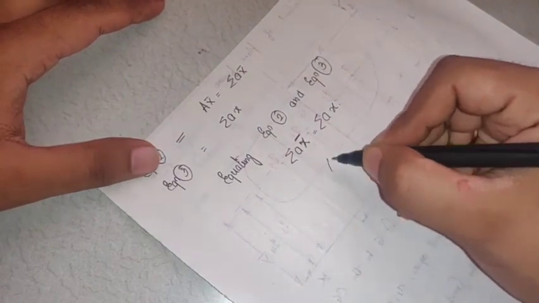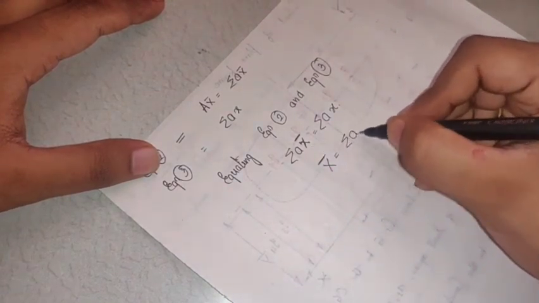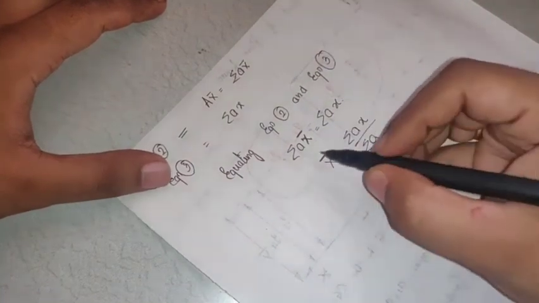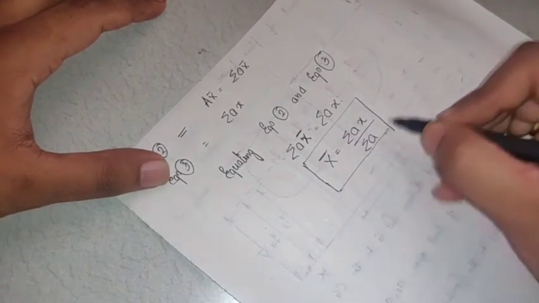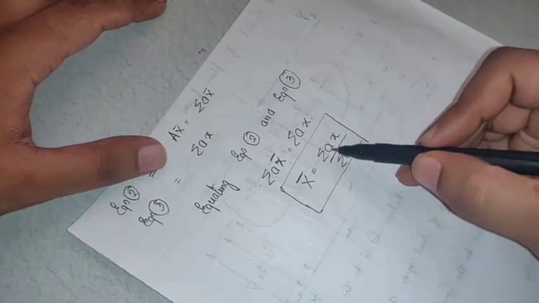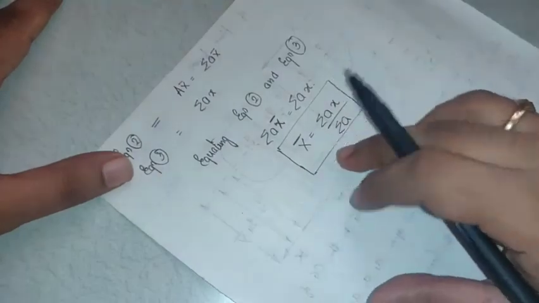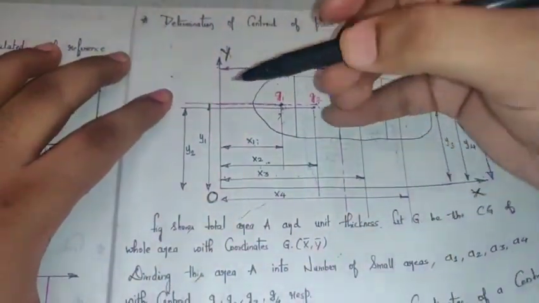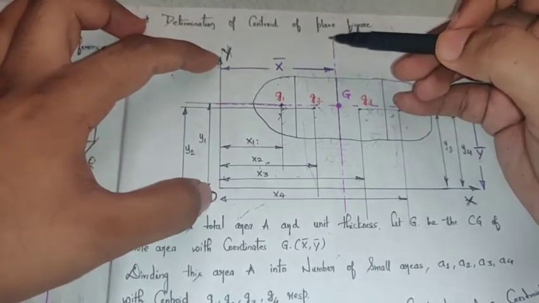What is my concern here? To find x bar. So x bar will be summation A into x divided by summation A. This is the mathematical value for finding x bar, that is, sum of A into x divided by summation A. I found the value of x bar by taking moment about OY, taking this as the reference axis.